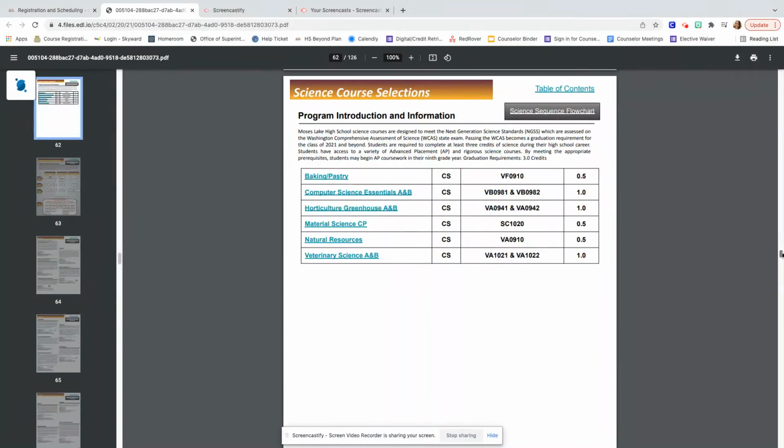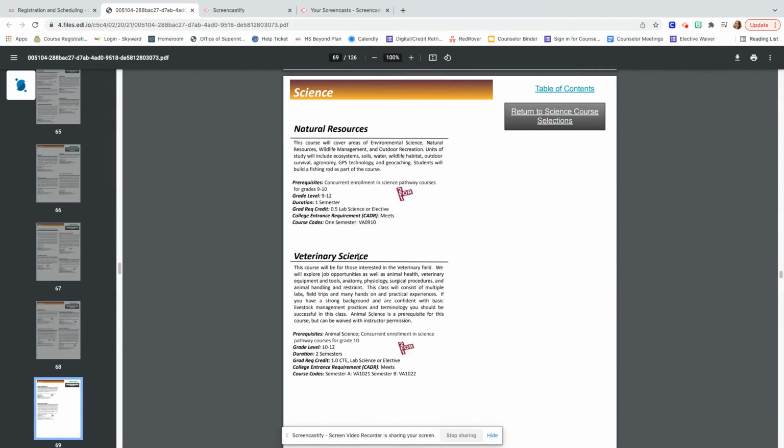So if we go up here, let's choose vet science. So you're interested in taking the vet science class. It has a description right here. Another important thing to pay attention to is the prereq. So to get into vet science, you must have already passed animal science, and you must be currently enrolled in your other science pathway courses for grade 10. So this class is offered to 10th through 12th graders.